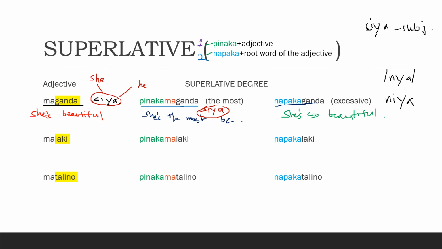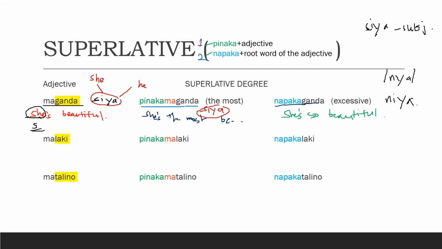So here in our example, maganda siya, we are talking about she, who is the subject in our sentence. She's beautiful. She is the one who is our subject in here. We are talking about her.